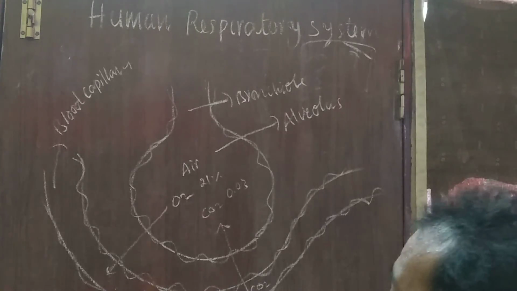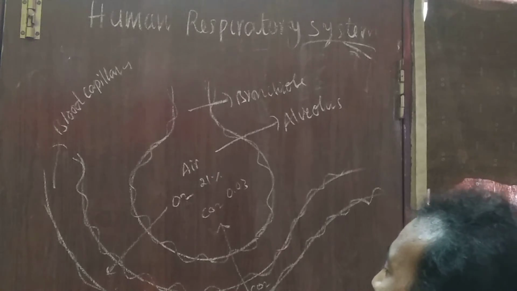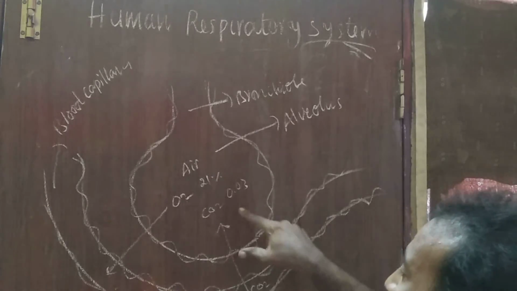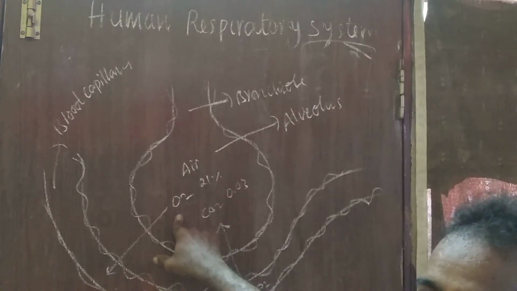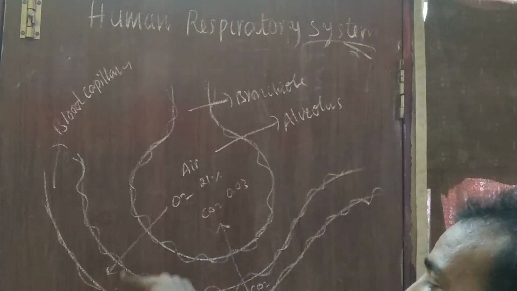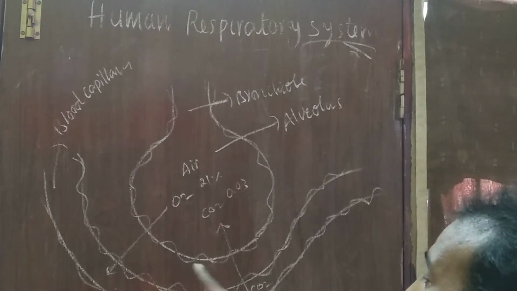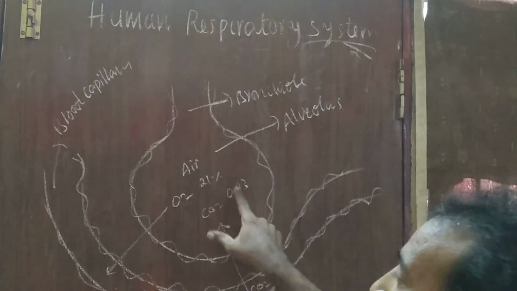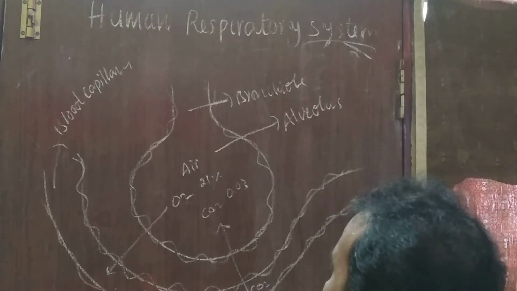At the same time, carbon dioxide in the blood of the capillaries diffuses into the alveolus. Oxygen diffuses from alveolus to blood capillary. Carbon dioxide diffuses from blood capillary to alveolus. Yes. Next, transport of the gases.